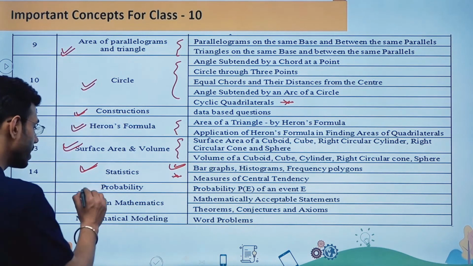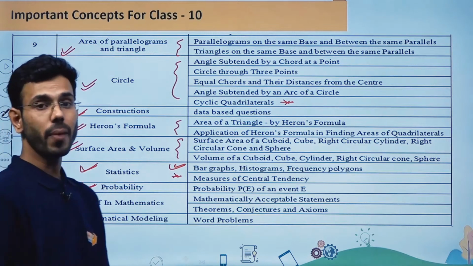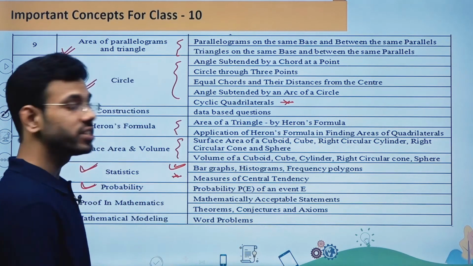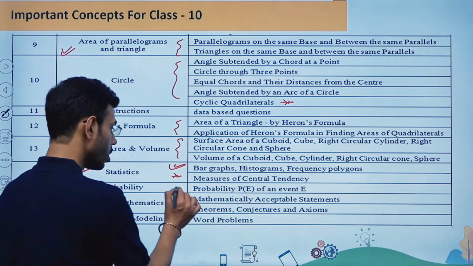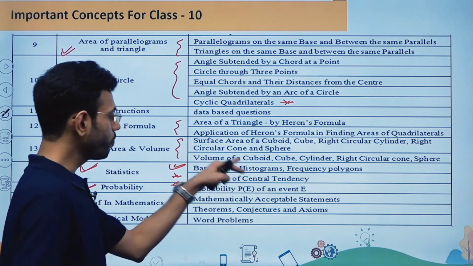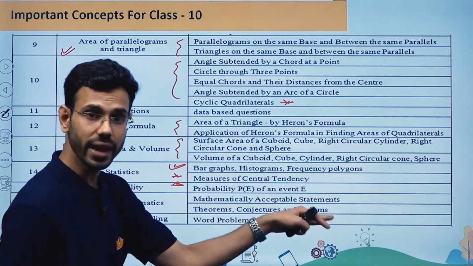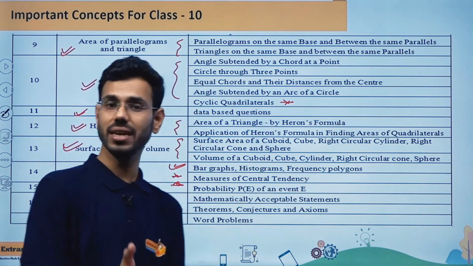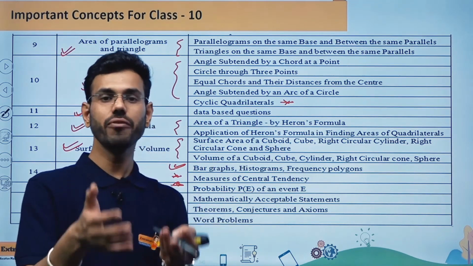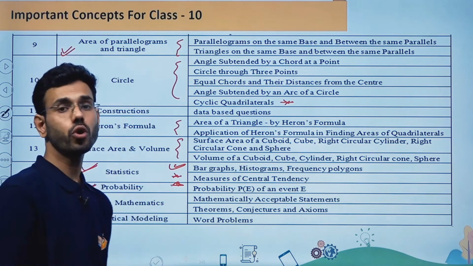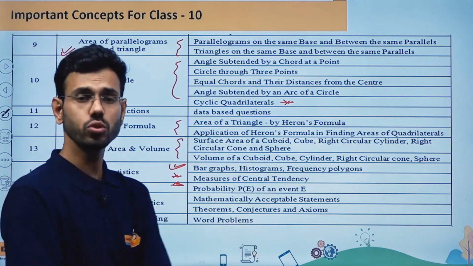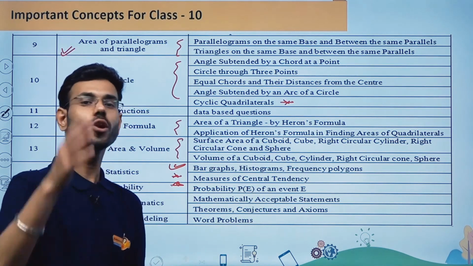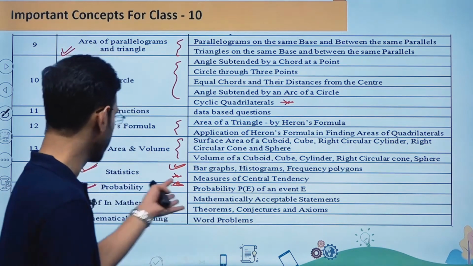Now if I'm talking about the next chapter, again scoring four marks from this chapter is going to be very easy. Why? Because you have to keep only two concepts in your mind. First is probability of E, that means happening of event E, and the formula is very easy: number of favorable outcomes divided by total outcomes. And when I'm talking about E not happening, that is going to be 1 minus P of E. So these two concepts you have to keep in your mind and practice the questions from here.